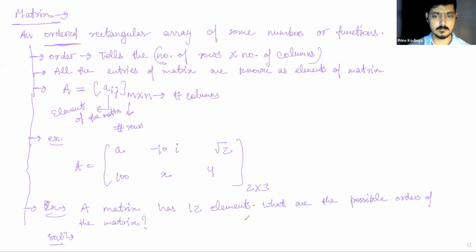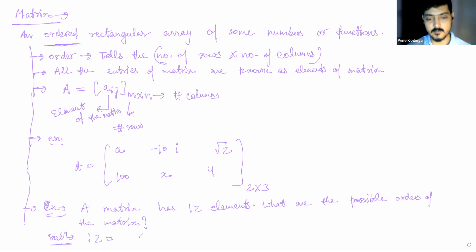Can you tell me this? 2 cross 6, yes. It can be done. But is this the only one? 4 cross 3? 1 cross 12? 12 cross 1? If you found even a single multiplication form, just factor the numbers.